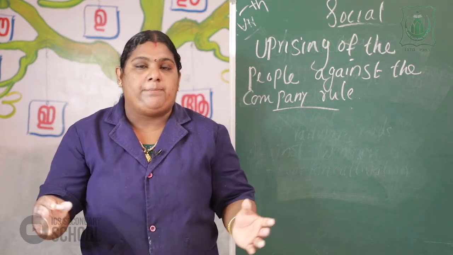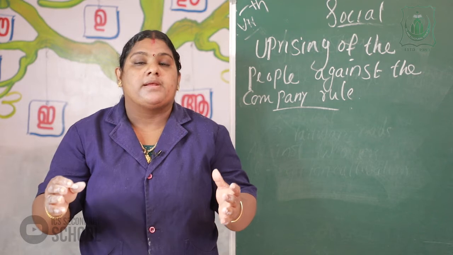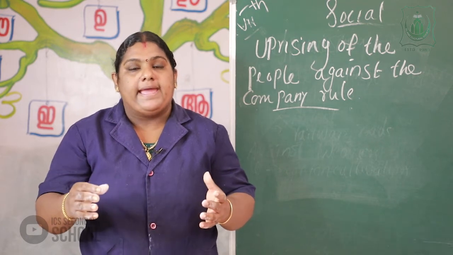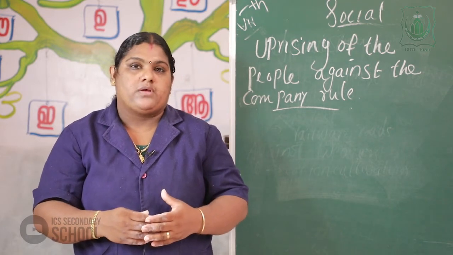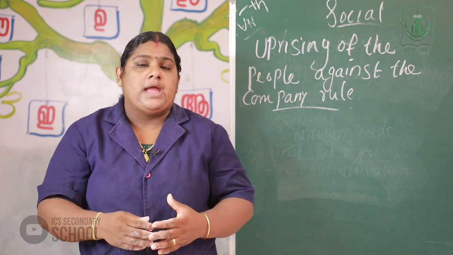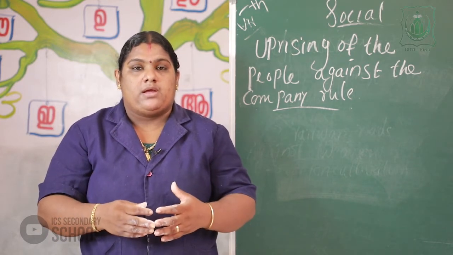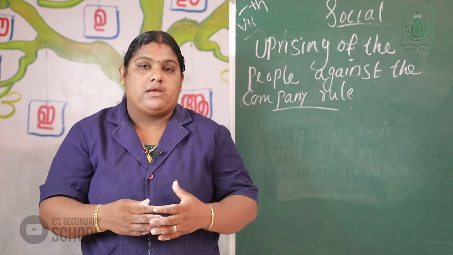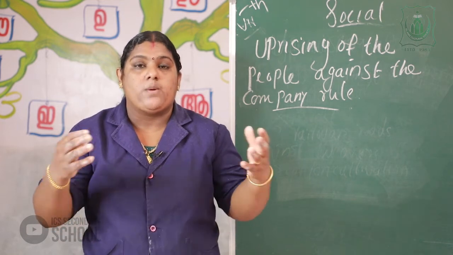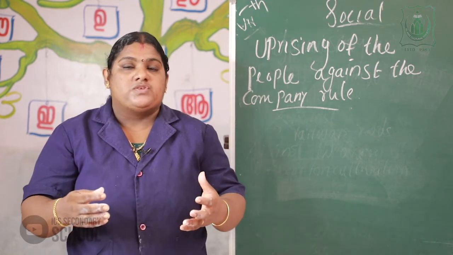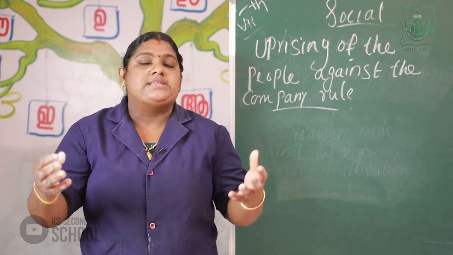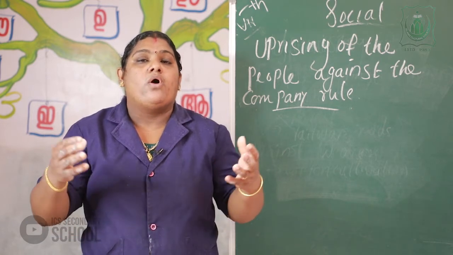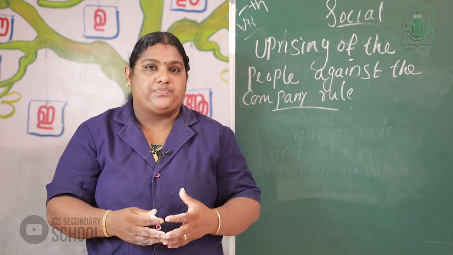There were so many agitations that can be seen against the company rule in all parts of India.